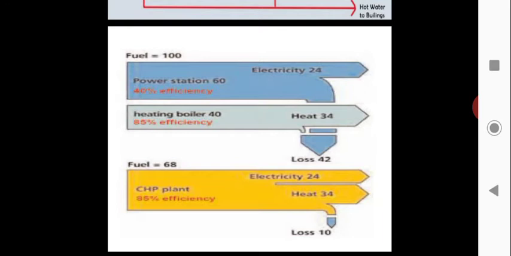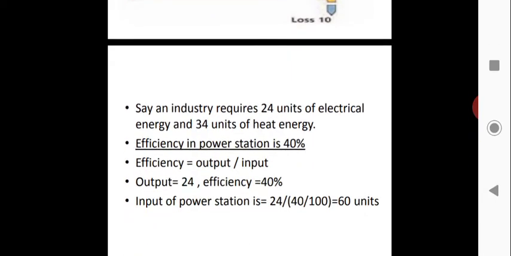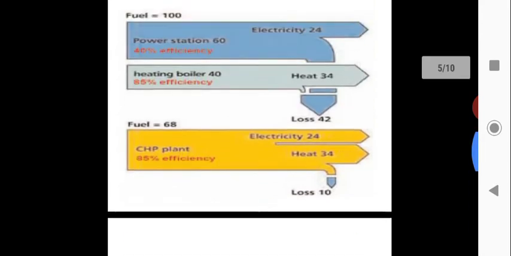Say the fuel is 100, and the power station input is 60, and the output is electricity 24 and 40. Say an industry requires 24 units of electrical energy and 34 units of heat energy.